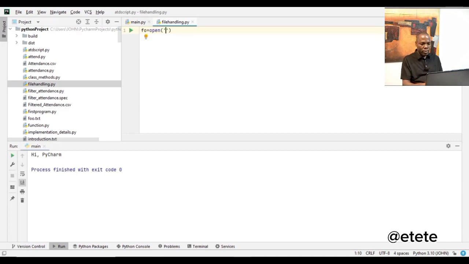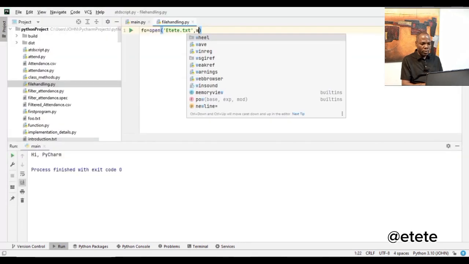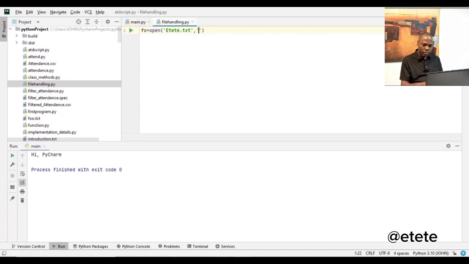I can use my single quote. So I'll just type etete.txt, which was the file name I gave in the class. It is a text file, and I'm going to open it in write mode, right?